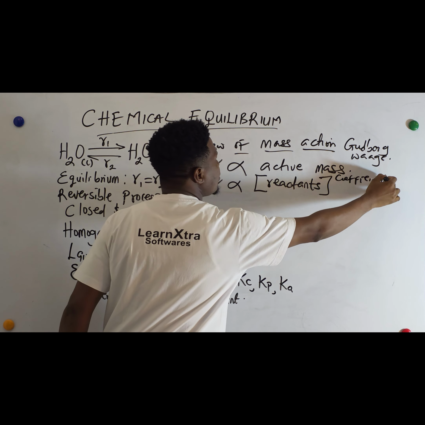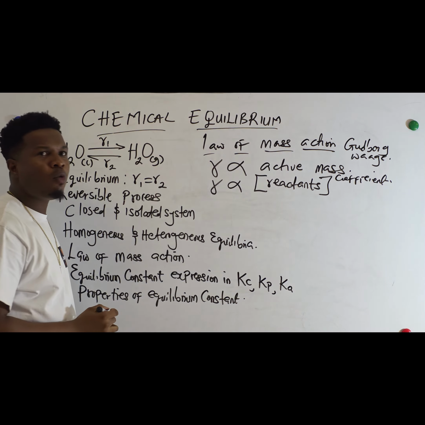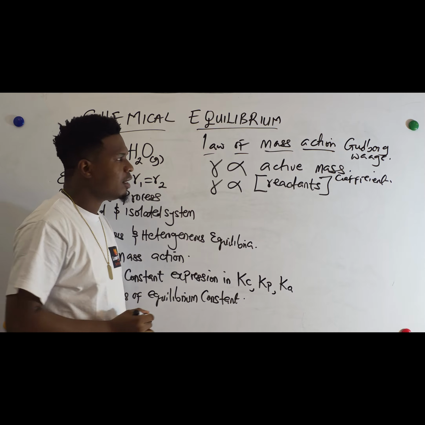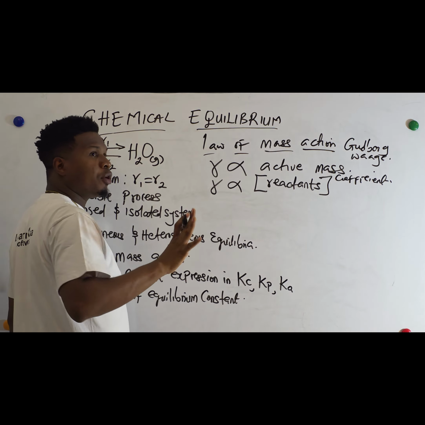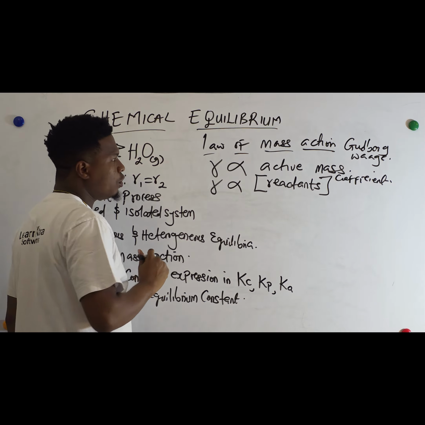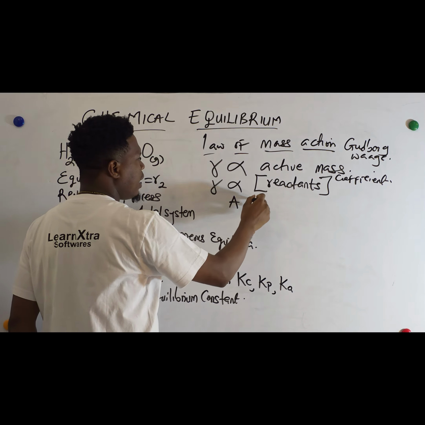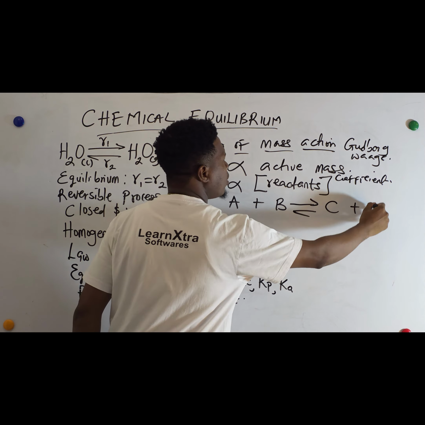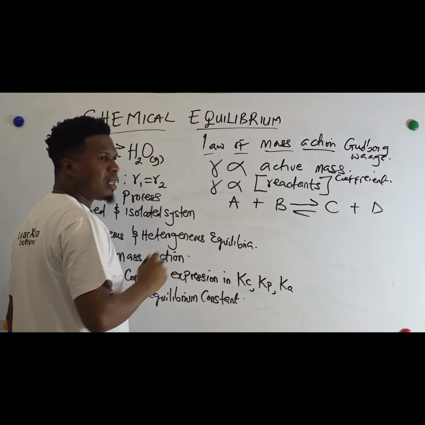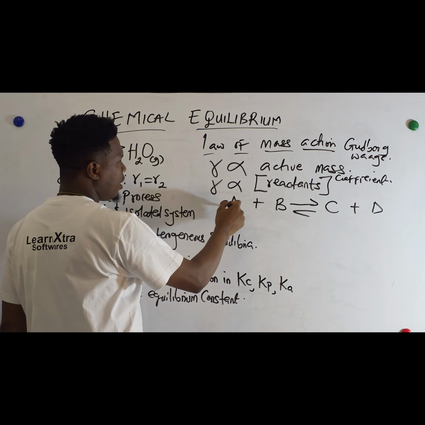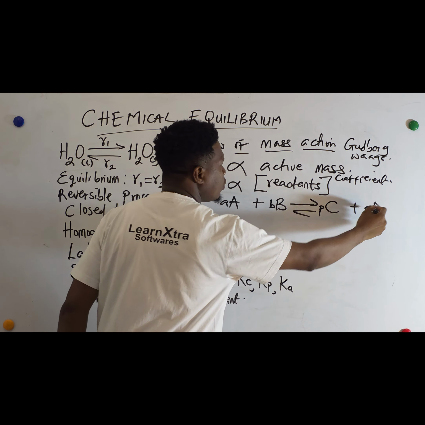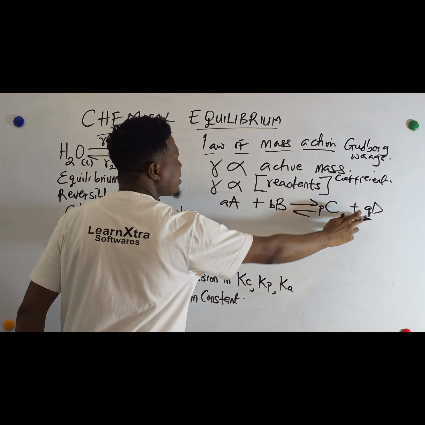So it is from this law of mass action that we were able to derive the equilibrium constant expression. Okay, so how do we derive the equilibrium constant? I'm not going to derive it, I'll just write the equations for you. Now let's consider we have a reaction A plus B to give us C plus D. And let's assume that after balancing this equation, we have small a here, small b, P, and Q. Those are the coefficients from a balanced chemical equation.